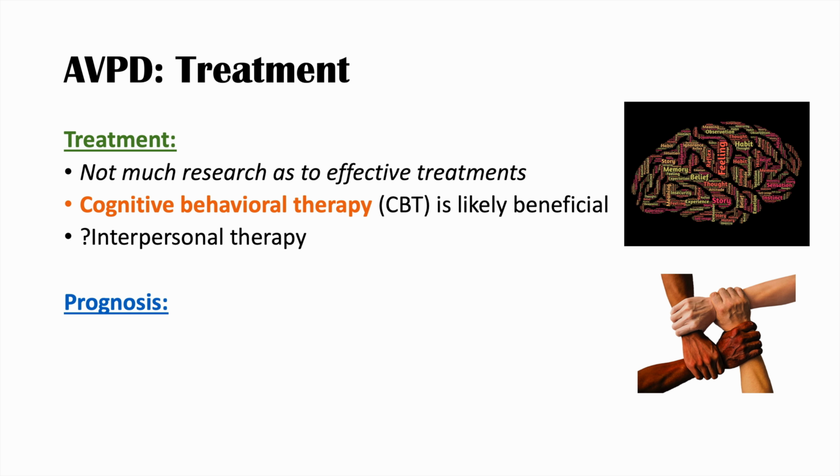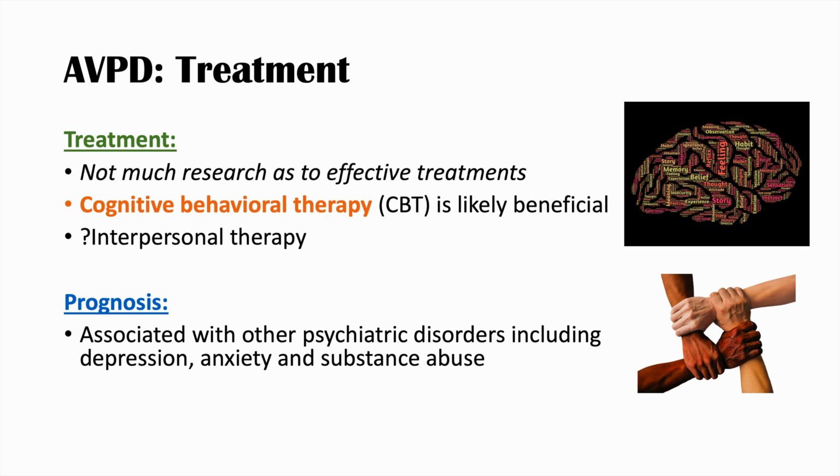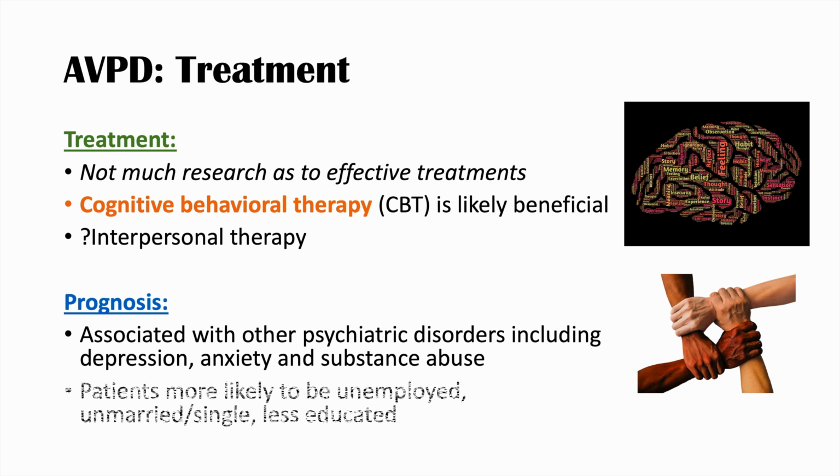And what is the prognosis of avoidant personality disorder? This condition is actually associated with other psychiatric disorders, including depression, anxiety, and substance abuse, because a lot of times these individuals can't make strong relationships with others because of that fear of being rejected or feeling that they're inferior. They have those elements that we talked about before, where they are inhibited in social situations and they avoid social situations in general. So it's very difficult for these patients to make friends and make or develop relationships. So they oftentimes have issues with depression, anxiety, and substance abuse.